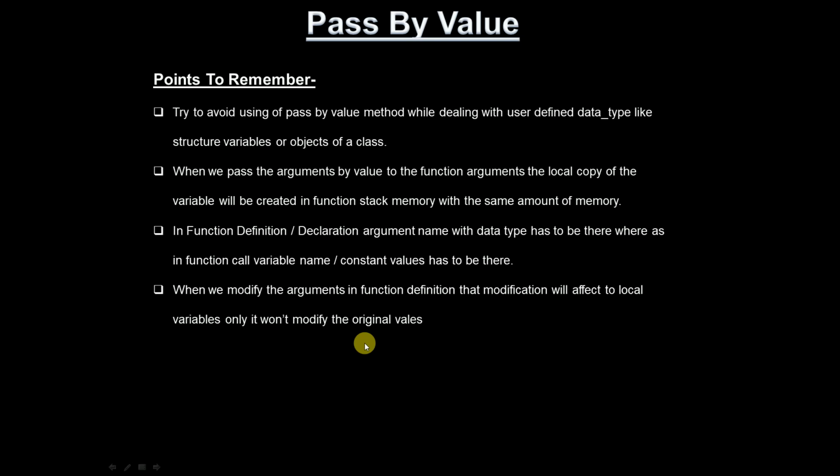If the object size is large, maybe 100 bytes, 200 bytes, or 1000 bytes, passing that entire object by value is not advised. You have to copy the entire object contents to the local object which is created in the function.